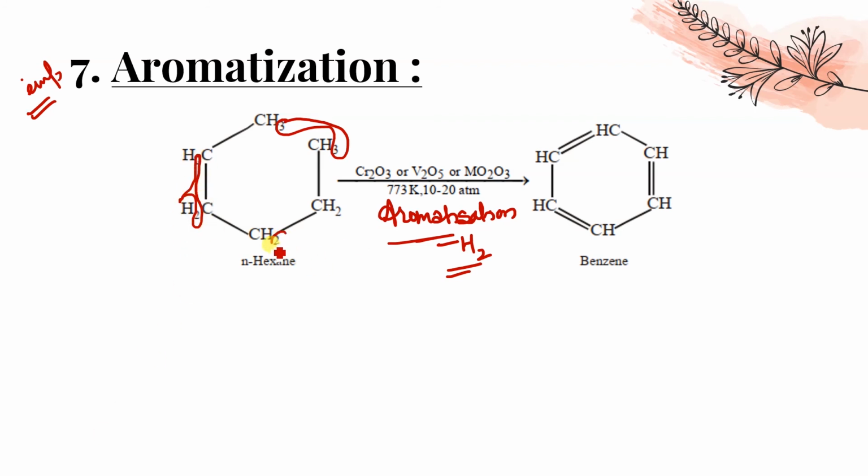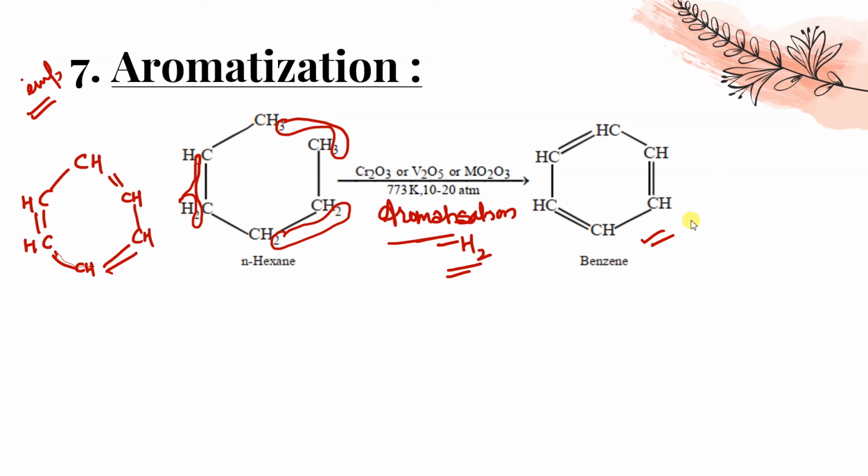Similarly 1H and 1H. The terminals will lose 2 hydrogen, and the rest will have only 1 hydrogen. So what will it give you? It will be CH, and here since 2 hydrogen are gone, it will form a double bond over here. Single bond remains like this, and then CH, there was already one bond over here, one hydrogen has gone, so it will form a double bond over here. Again this bond will remain like this, CH, and then again one bond was there, one hydrogen has gone, so double bond over here, and this one bond was there. So this is benzene, the same way we can say.